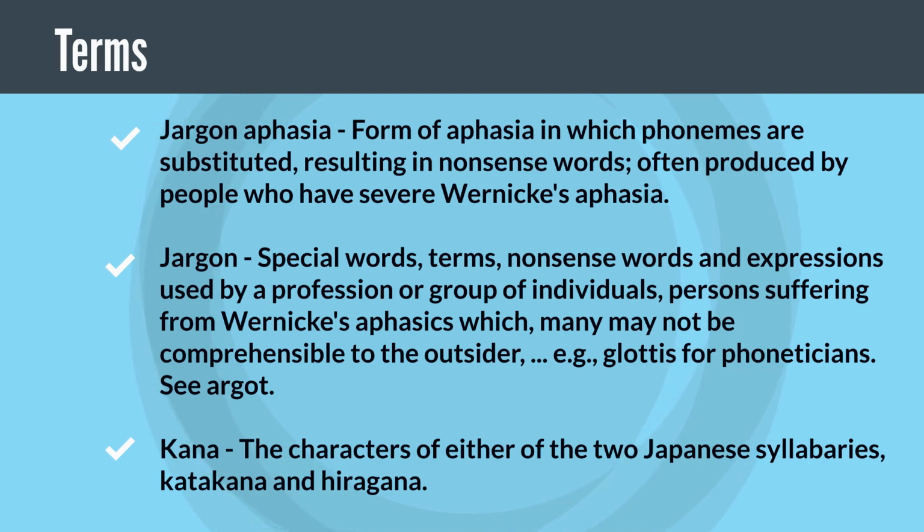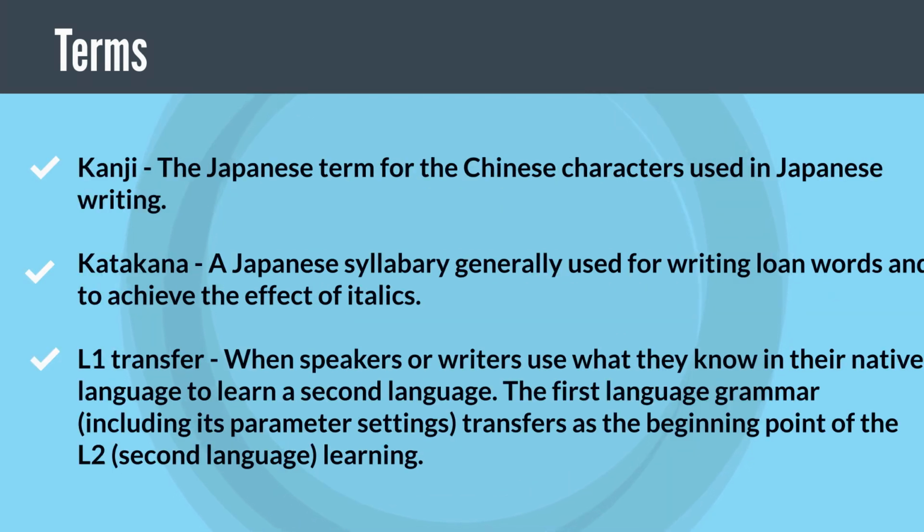Kana, the characters of either of the two Japanese syllabaries, katakana and hiragana. Kanji, the Japanese term for the Chinese characters used in Japanese writing. Katakana, a Japanese syllabary generally used for writing loan words and to achieve the effect of italics.